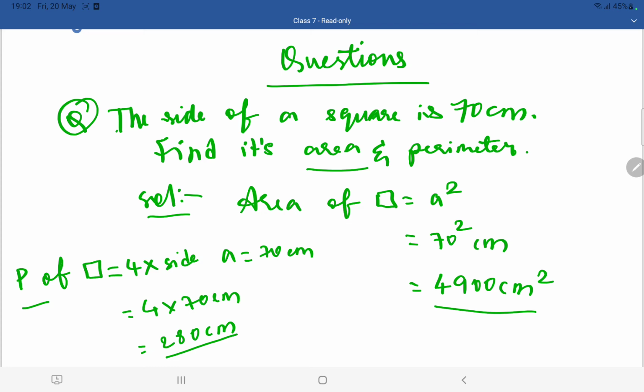One important point that I wanted you to remember, children, is that never forget to write the units. If you forget to write the units, centimeter, meter, kilometer, millimeter, liter, gram, kilogram, at the end of the answer, then your teacher will cut your marks. Certainly, your teacher will cut the marks in the examination. So never ever forget to write the units. Okay, coming to the next question.